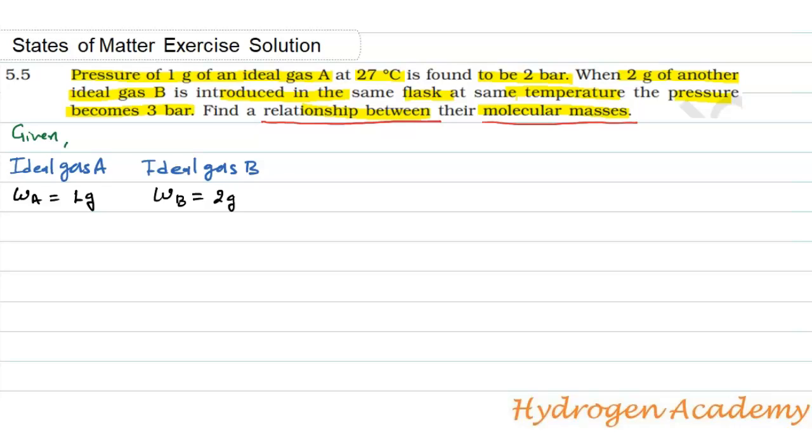Both gases are mixed in the same container, which means the temperature T is constant, and the volume V is also constant because the container is the same.